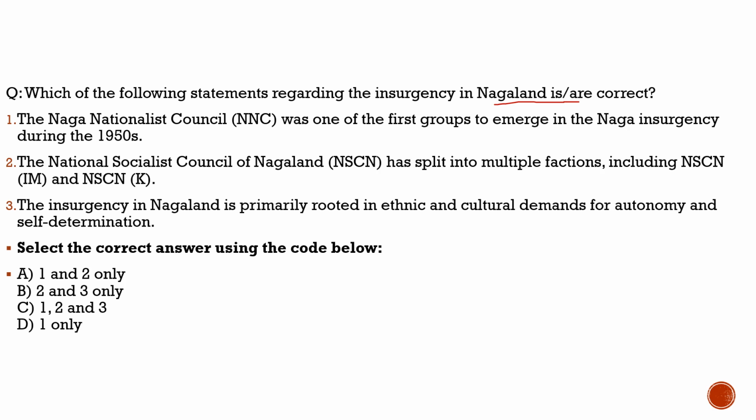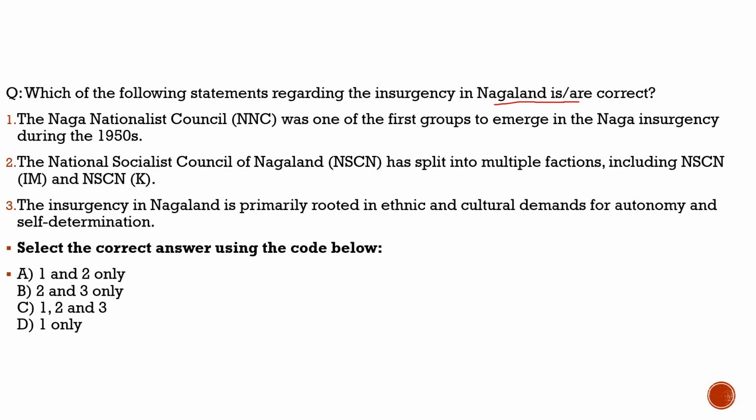So after India attained independence, it became one of the insurgent groups in India, and it started fighting against Indian troops. From the 1950s till the 1980s, in the early 1950s it was the Naga Nationalist Council, which became the National Socialist Council of Nagaland in the 1980s. After that, the NSCN got divided into two groups, which are the NSCN-IM and NSCN-K factions.